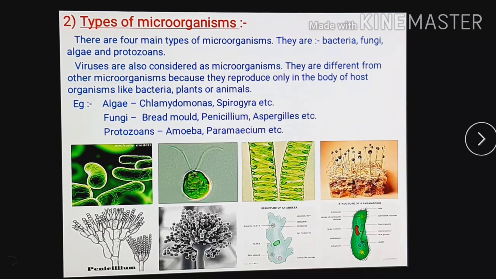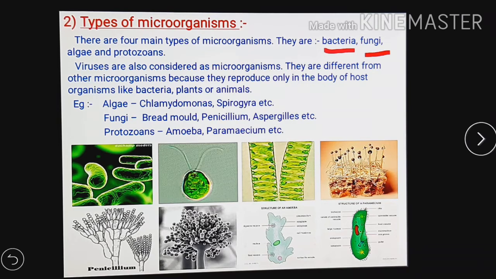The next point, types of microorganisms. There are 4 main types of microorganisms. Which are those? Number 1, bacteria, then fungi, algae, and protozoa. So these are the 4 types of microorganisms.